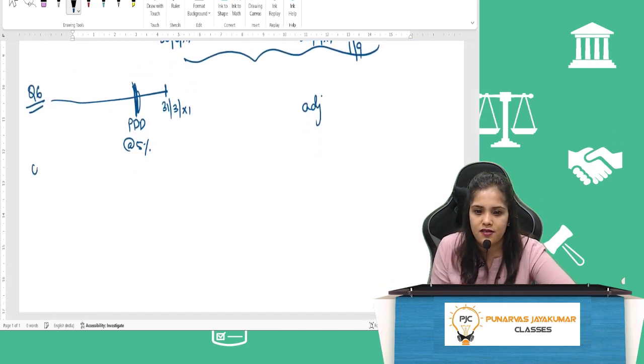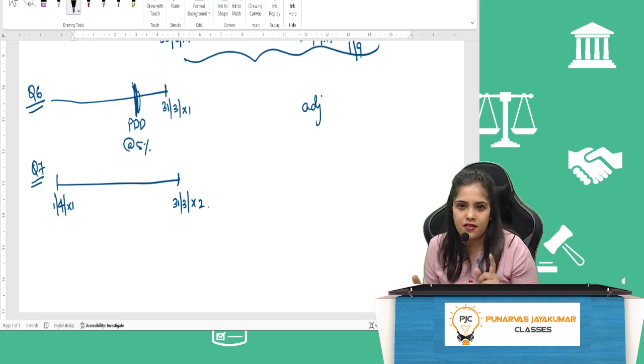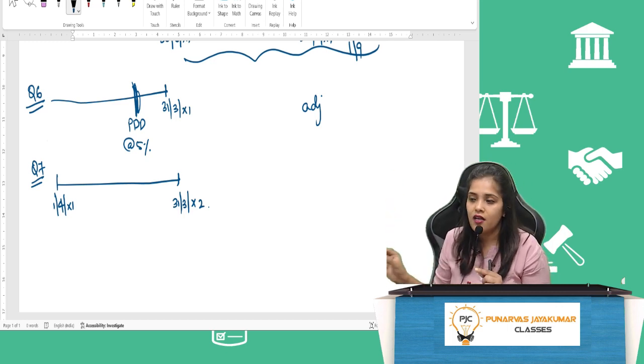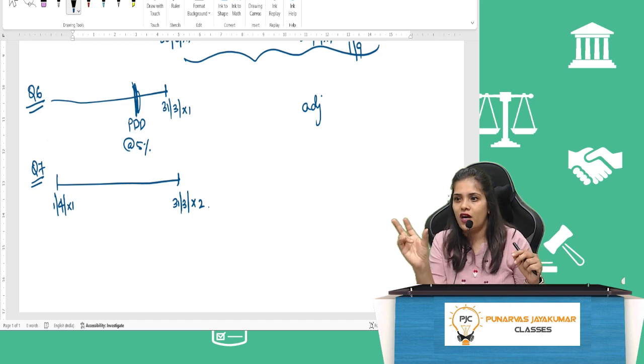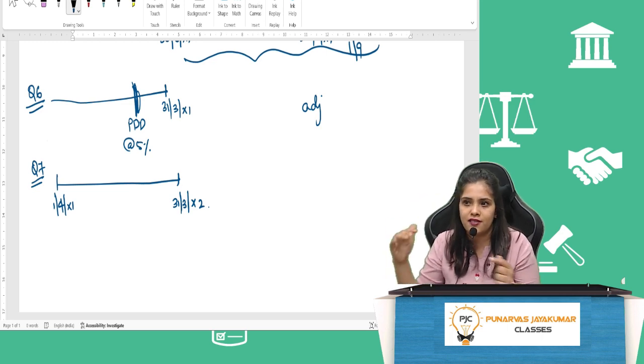Question number 7. During the year X1-X2, meaning the year started on 1st April X1 and ended on 31st March X2. See, there's a reason I've told you to draw these charts near the question. One or two days before the exam, you would want to revise. You read the question, look at the chart, and you will know adjusting, non-adjusting. Done.